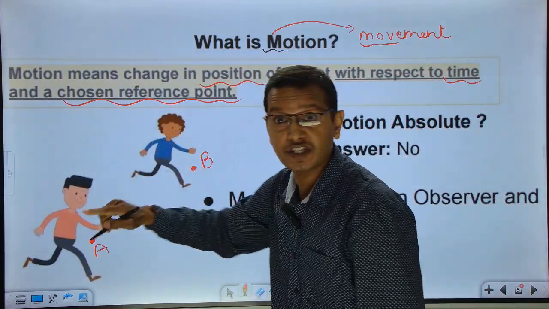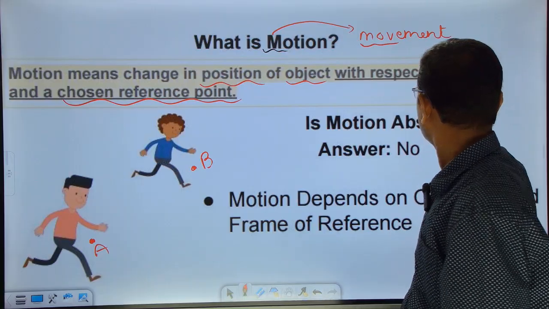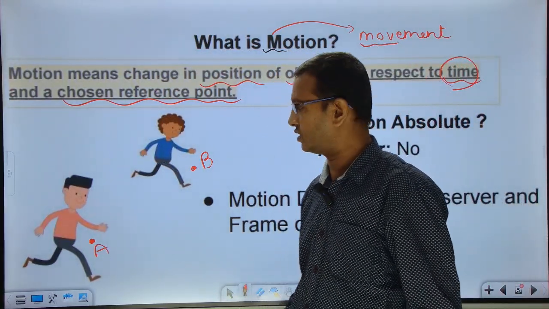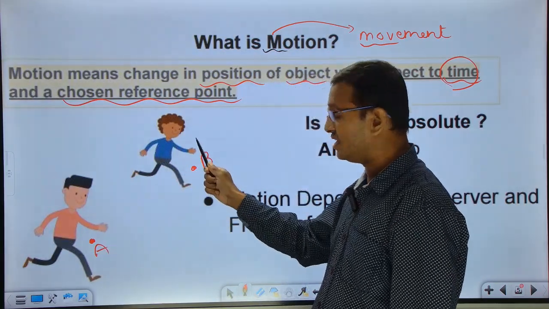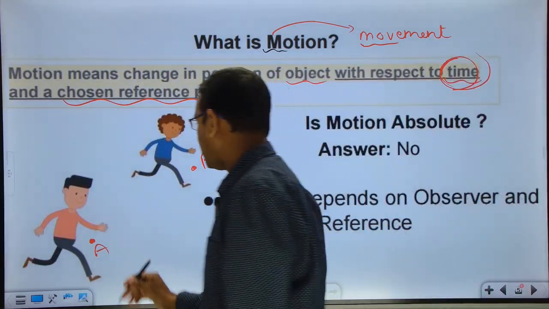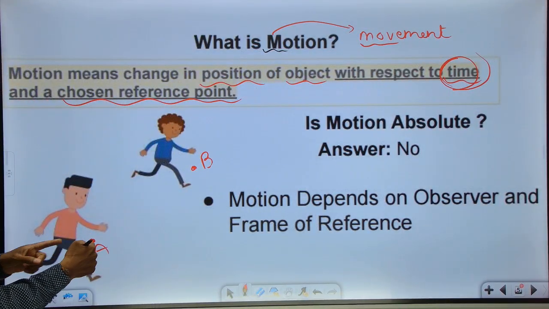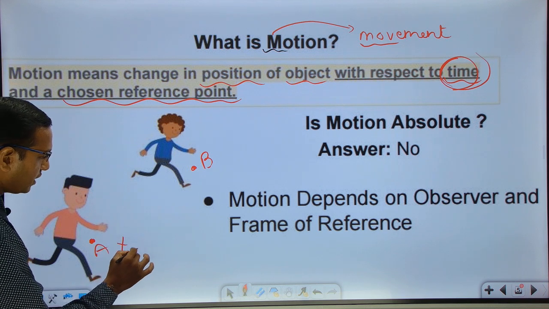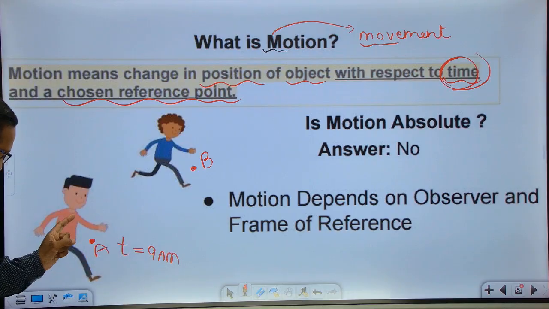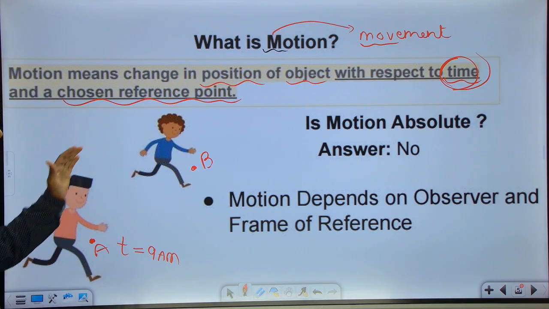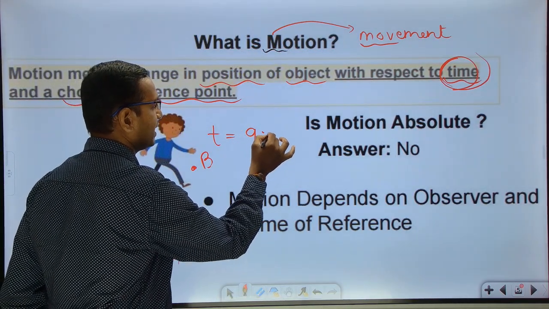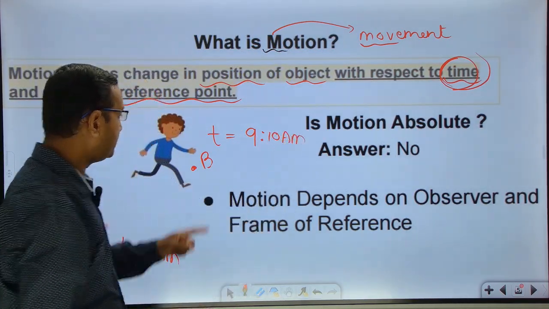Now the question is, with respect to what is he changing? With respect to time. Time stops for none. Time is an entirely independent quantity and it's a scalar quantity. So if he's moving from A to B, we say he's changing his position with respect to time. At A, for example, at time t equal to 9 a.m., exactly at 9 a.m. the person is at point A. After some time, say at 9:10 a.m., he is at position B.